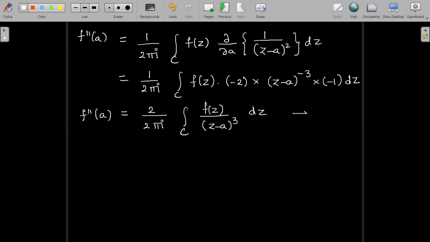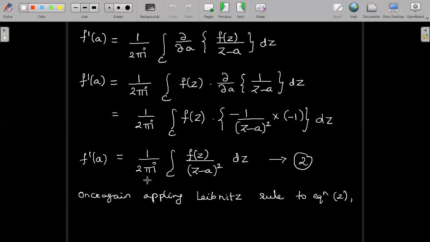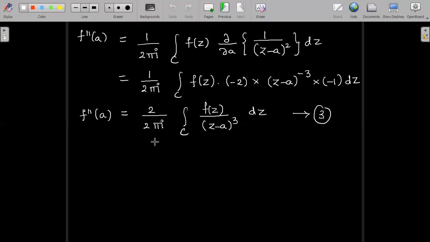Observe equations 2 and 3. They are almost similar to each other. We have 1 by 2 pi i and z minus a whole square here. Here it is 2 by 2 pi i and z minus a whole cube. Observing these, instead of cancelling, for convenience we will write the numerator 2 as 2 factorial. 2 factorial is equal to 2.